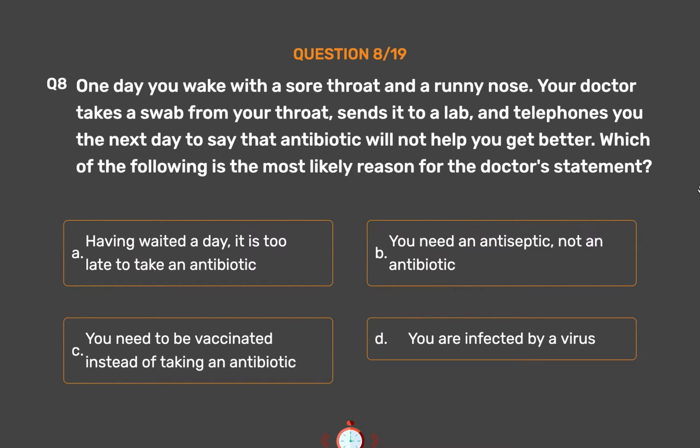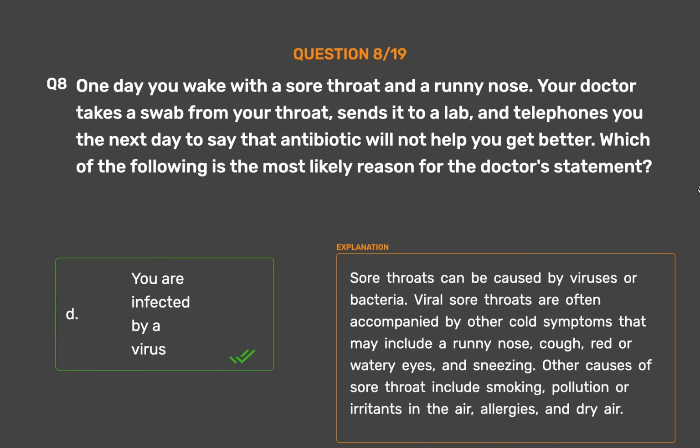The correct answer is Option D. You are infected by a virus. Sore throats can be caused by viruses or bacteria. Viral sore throats are often accompanied by other cold symptoms that may include a runny nose, cough, red or watery eyes, and sneezing. Other causes of sore throat include smoking, pollution or irritants in the air, allergies, and dry air.